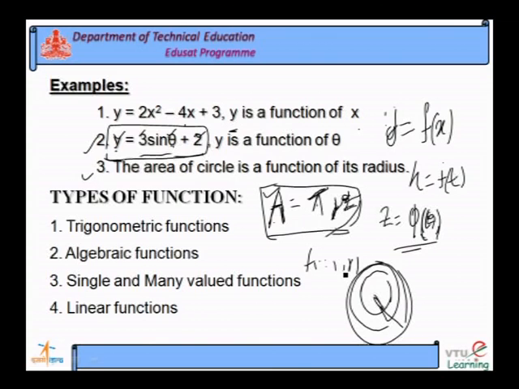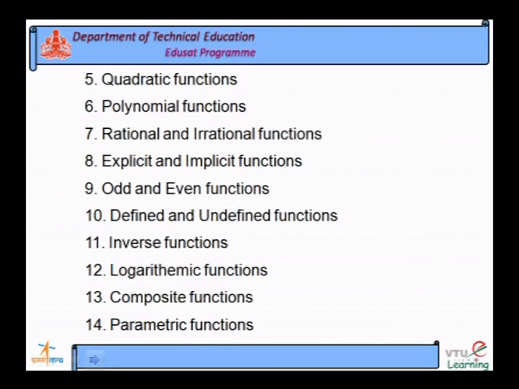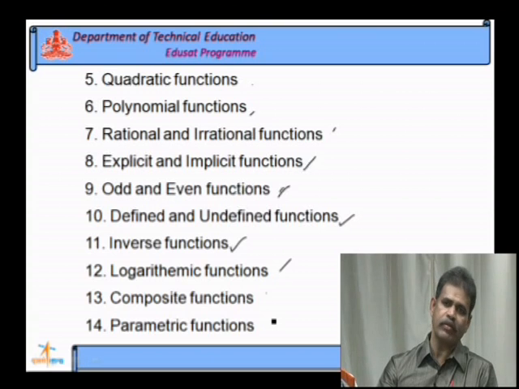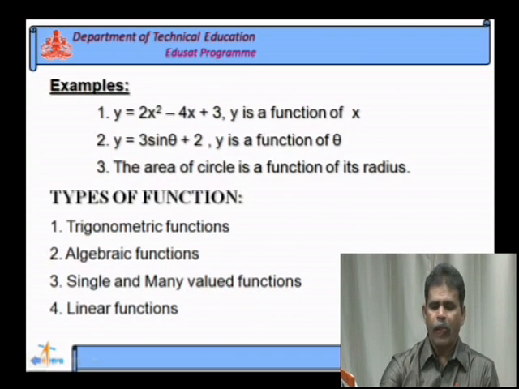As I mentioned here, the different types of functions are trigonometric functions, algebraic functions, single and many valued functions, linear functions, quadratic function, polynomial function, rational and irrational function, explicit and implicit function, odd and even function, defined and undefined function, inverse function, logarithmic function, composite function, parametric function, etc. We can quote some others also. So, we discuss a few of them.